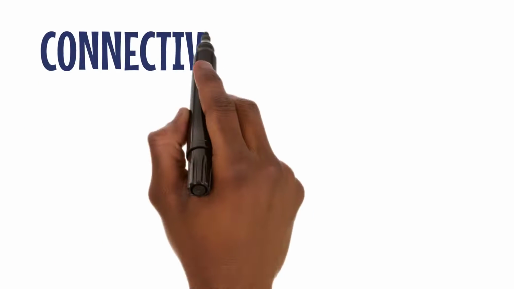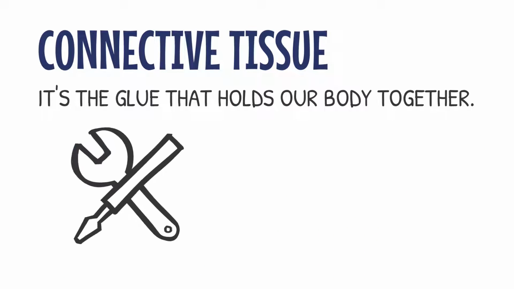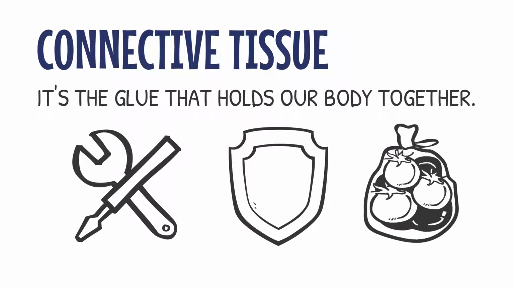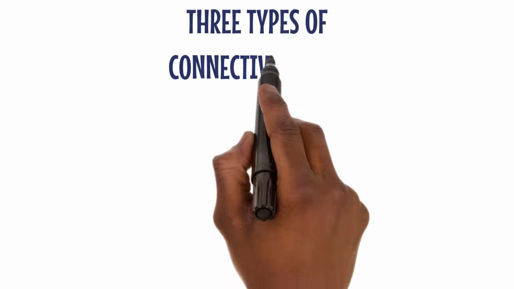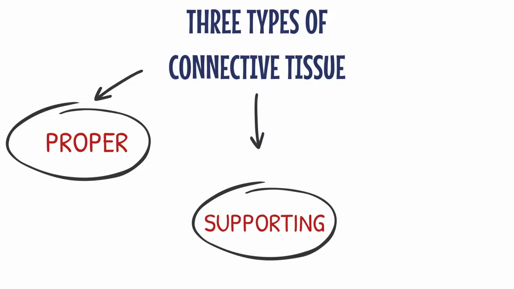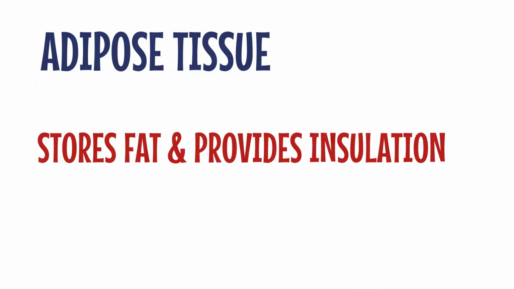Moving on to connective tissue, it's the glue that holds our body together. It provides support, protection, and nourishment to our organs. There are three main types of connective tissue: proper, supporting, and fluid. Proper connective tissue includes areolar tissue, which is like a soft cushion supporting organs and connecting them together. Then we have adipose tissue, which stores fat and provides insulation.